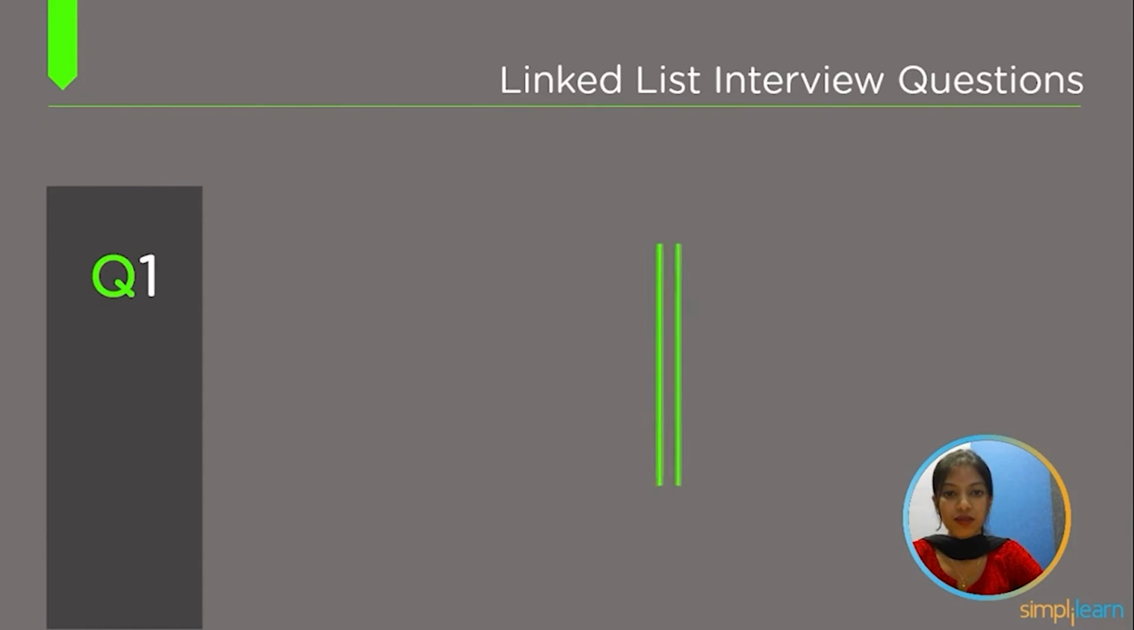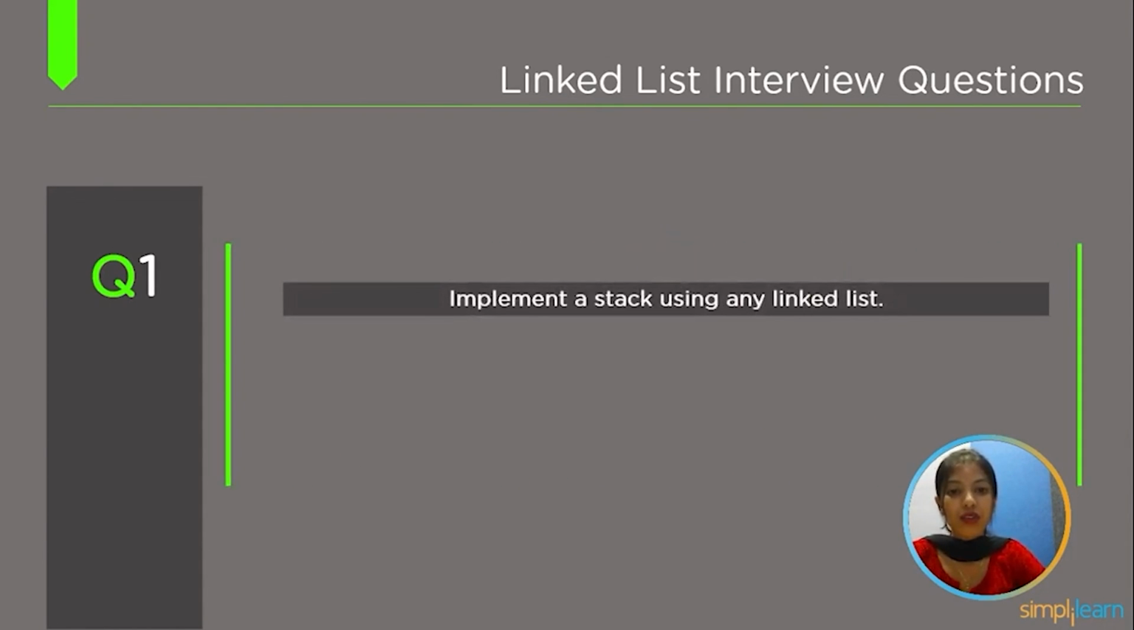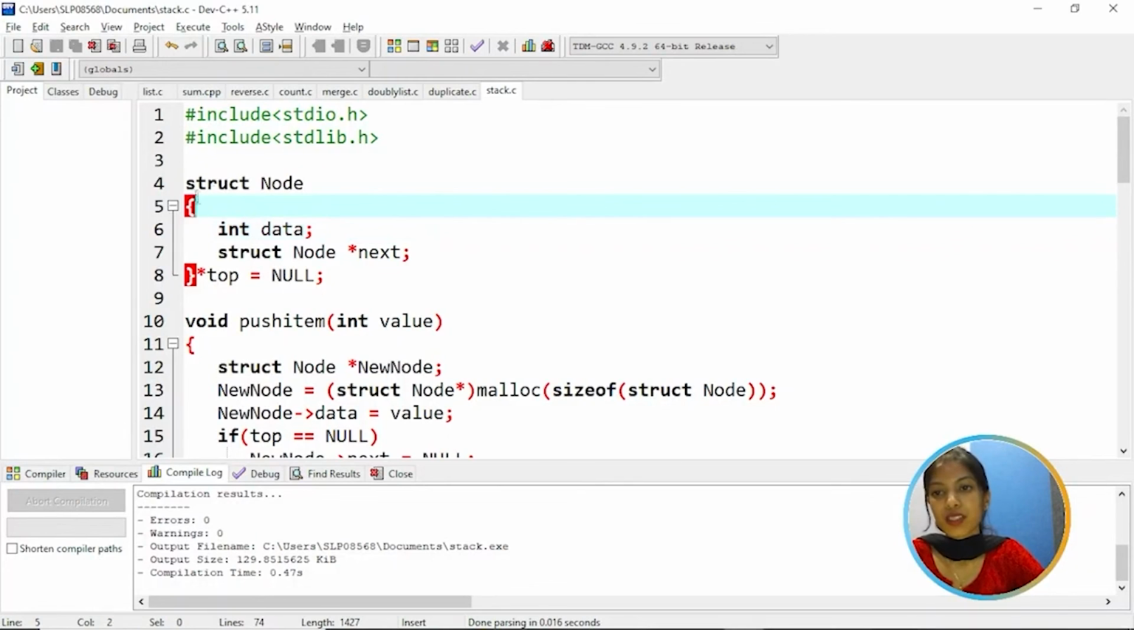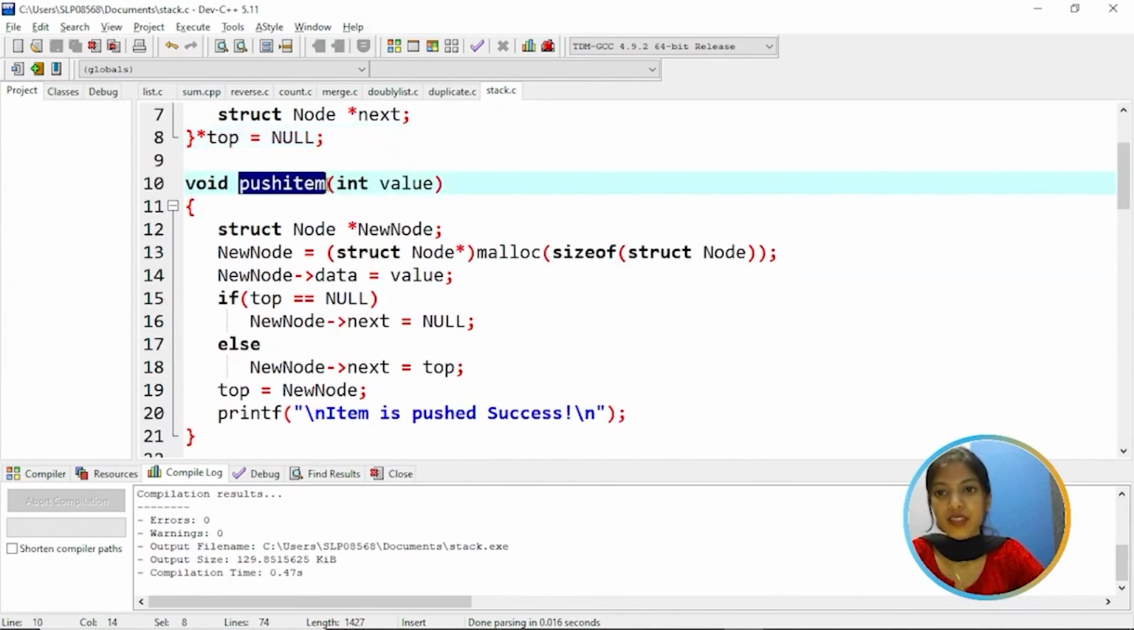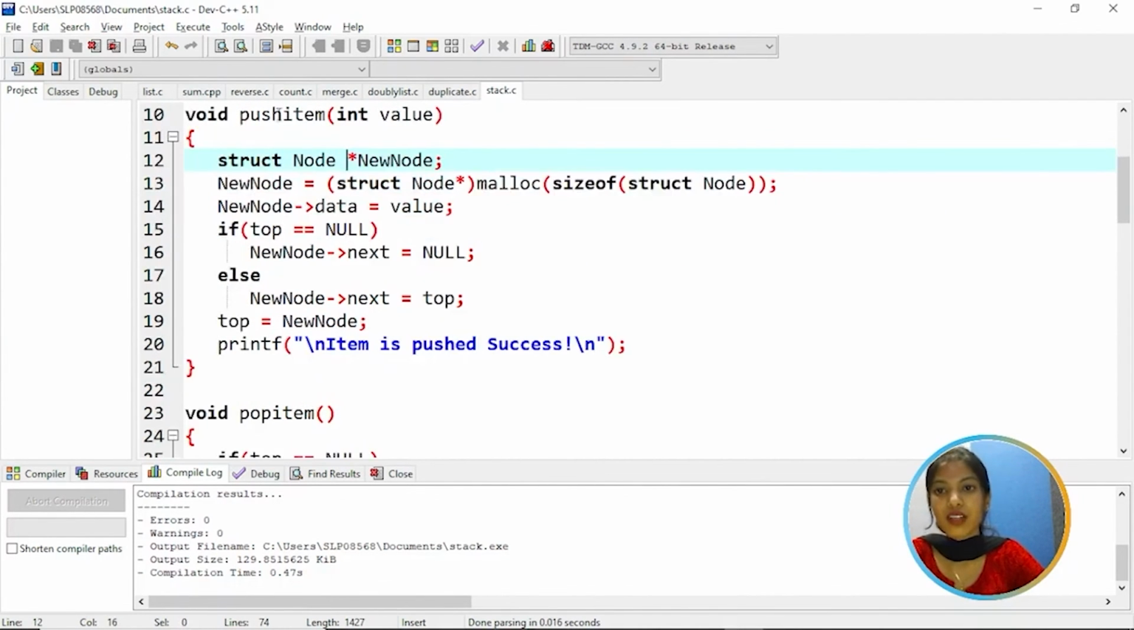Our first question is, implement a stack using a linked list. So in this program, here we have a structure of a node, and initially the top is assigned to null, and push item, this function is used to push the items into the stack. So using linked list, we are implementing a stack.